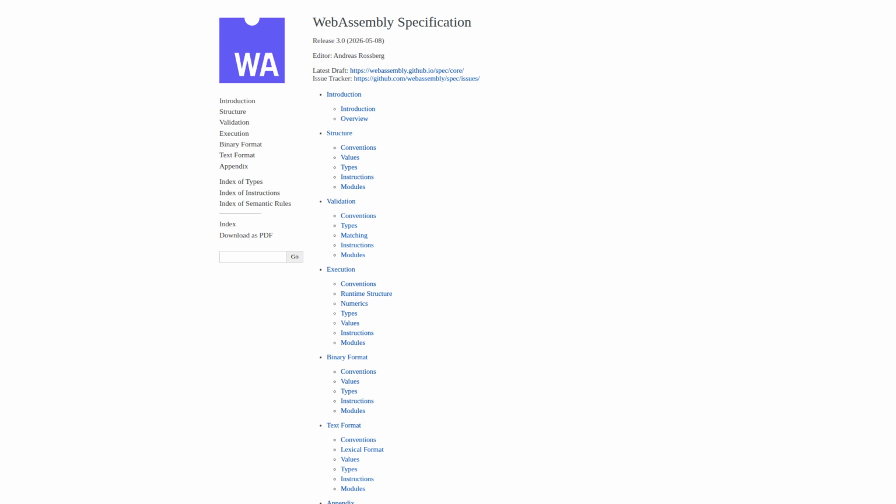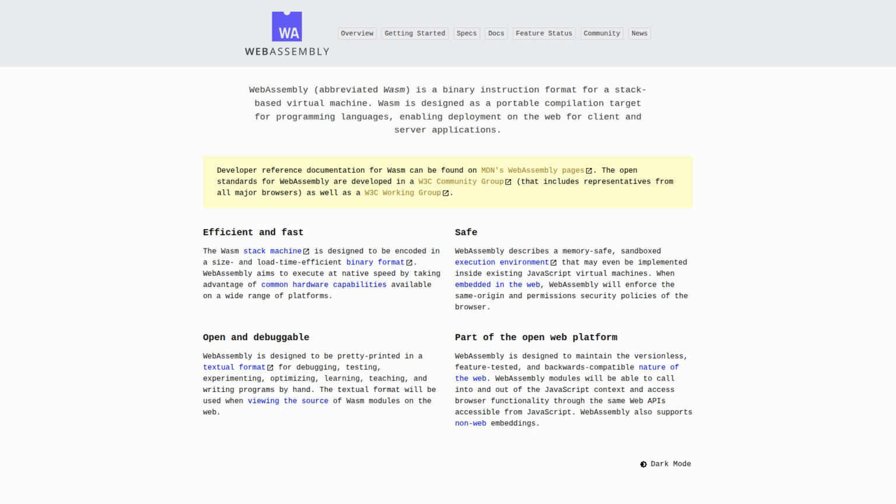Don't miss the boat. Learn WASM now and stay ahead of the curve. The future of high-performance web development is here, and it's written in WASM. Now's the time to supercharge your web development skills.